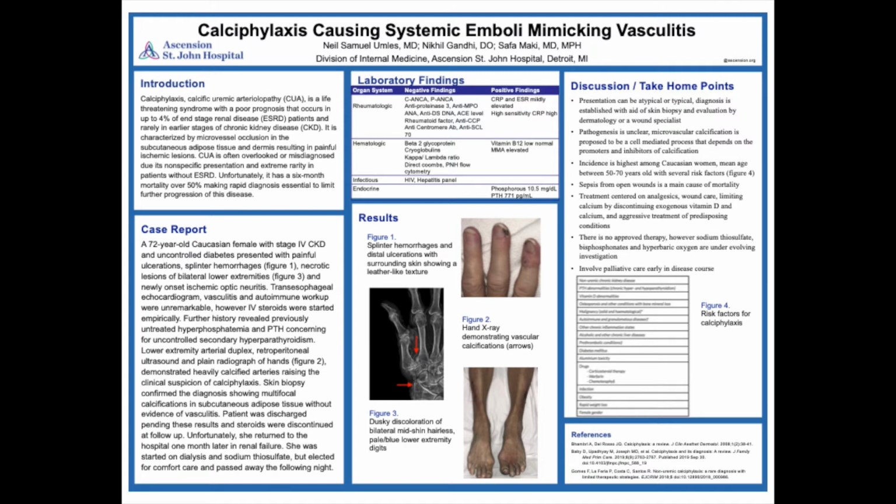Throughout the stay, we got radiologic workup when we incidentally found severe calcifications in the arteries on retroperitoneal ultrasound, lower extremity arterial duplex, and x-rays of the hand, as you can see in figure 2. At this point, we had calciphylaxis on our differential. On further history, we also saw that her PTH and phosphorus were elevated in the past, and this was worsening on this stay. So we diagnosed secondary hyperparathyroidism in setting of her CKD. The patient's pain and symptoms did mildly improve on steroids, so she was discharged pending her skin biopsy with a possible diagnosis of vasculitis and ruling out calciphylaxis pending the biopsy.